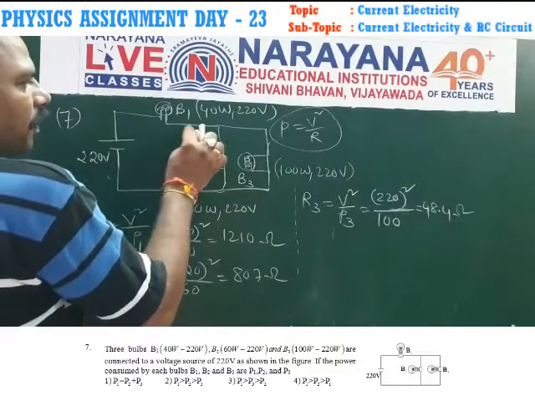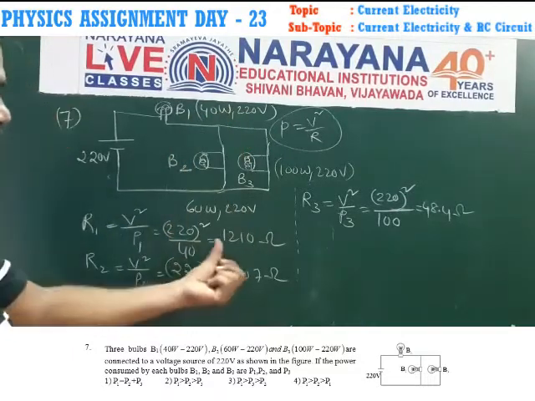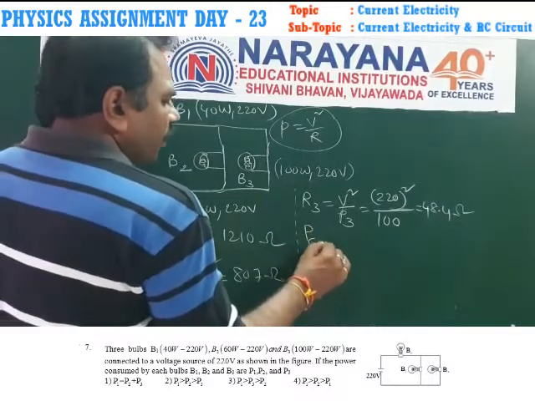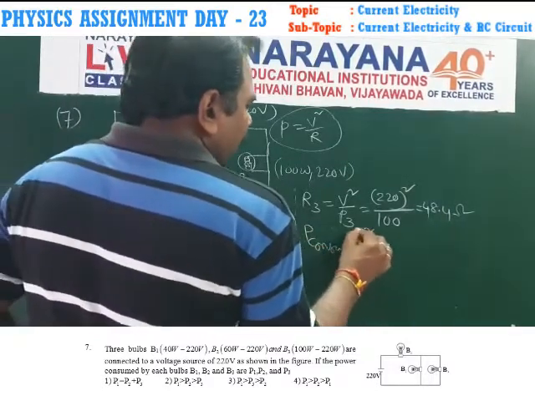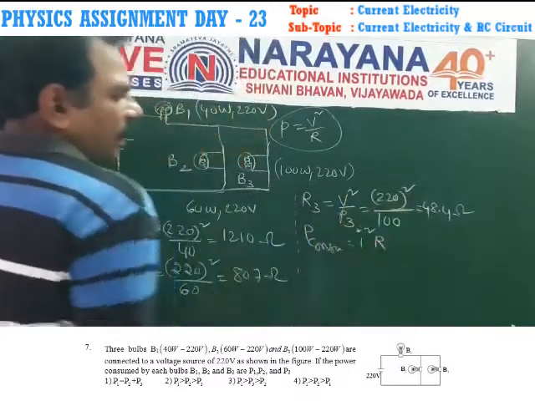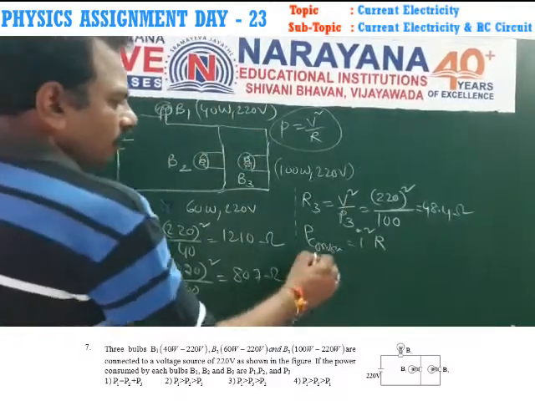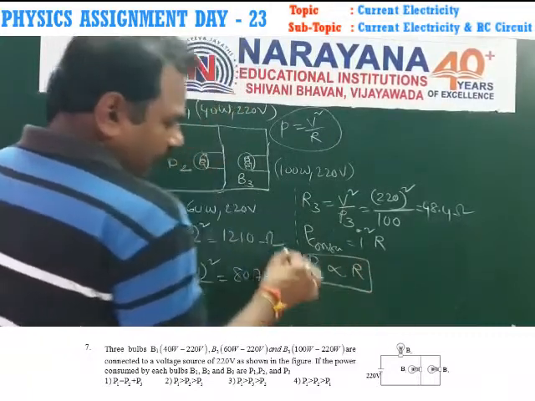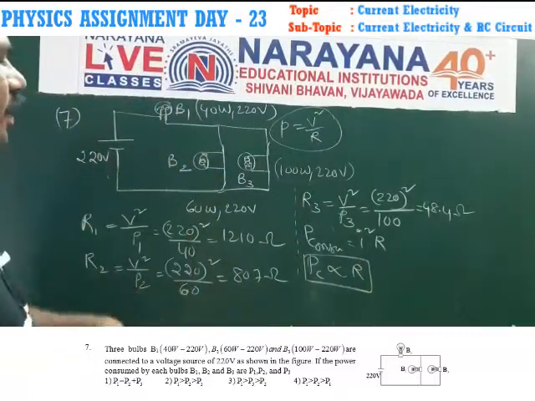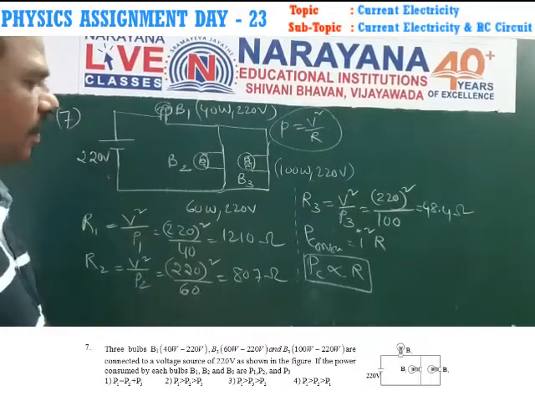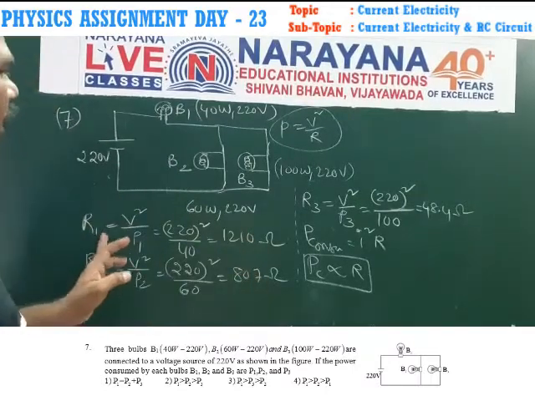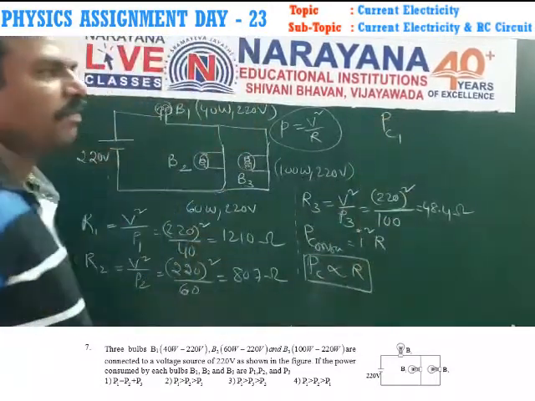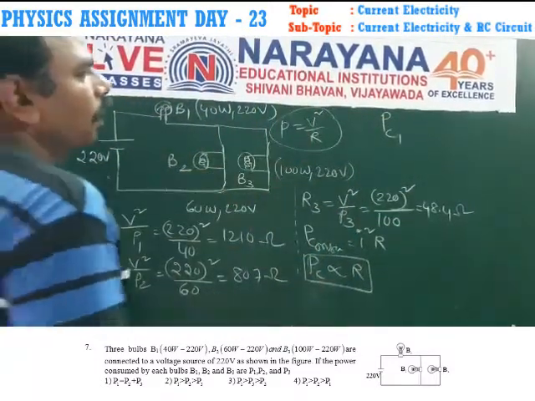In series combination, the bulb which has more resistance consumes more power, since power consumed is equal to I square R. So power consumed is directly proportional to R only. Which has more resistance? R1 has more resistance, therefore the power consumed by the first bulb is more.